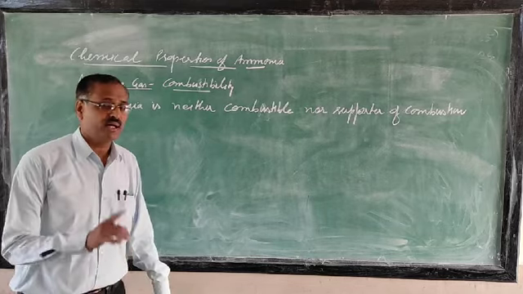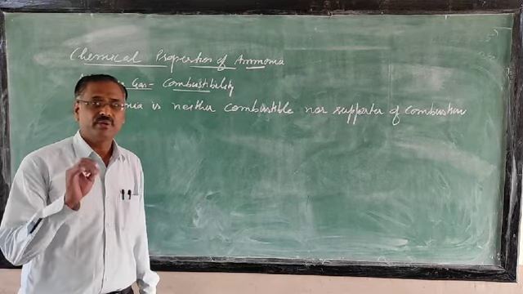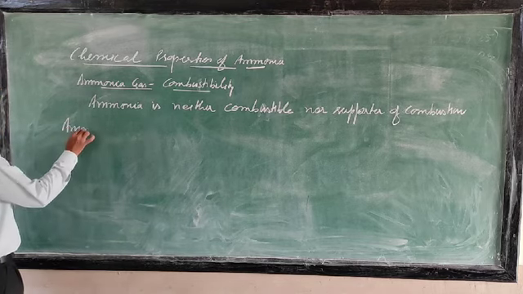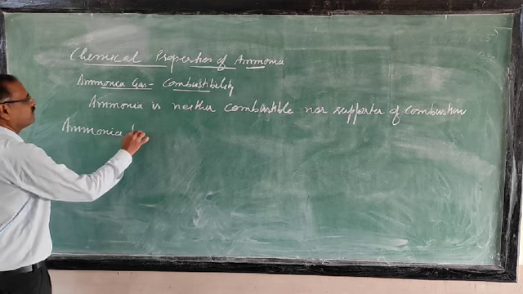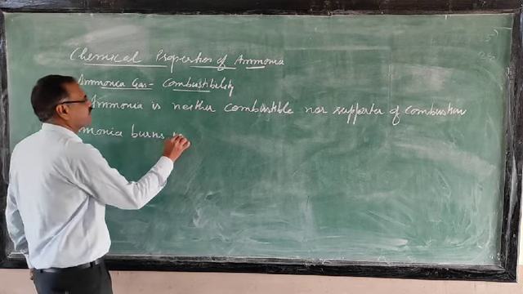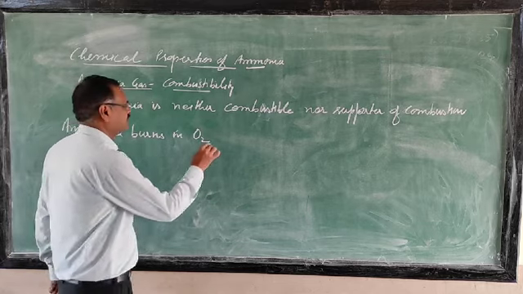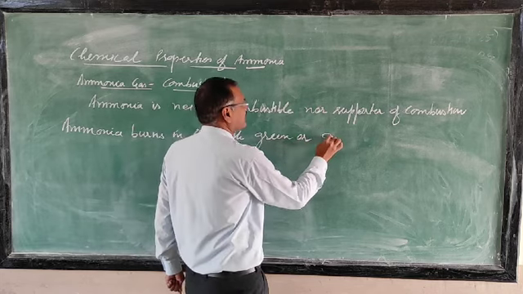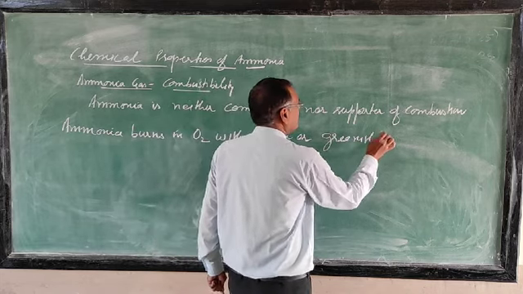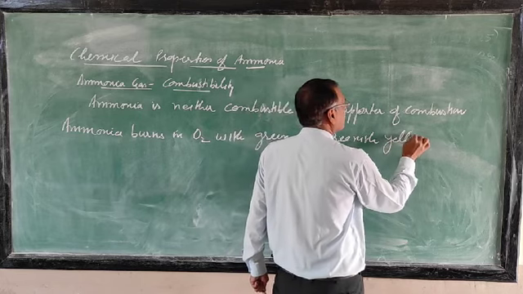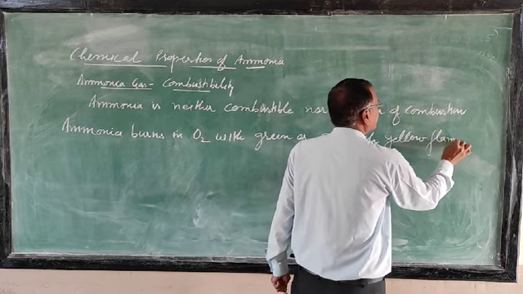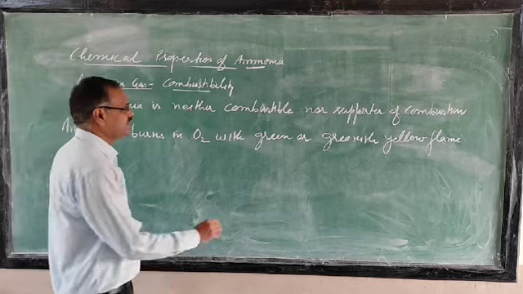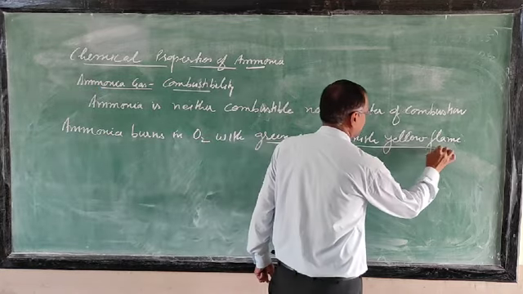But if you burn ammonia in 100% oxygen, it burns with a green or greenish yellow flame. Ammonia burns in oxygen with a green or greenish yellow flame.